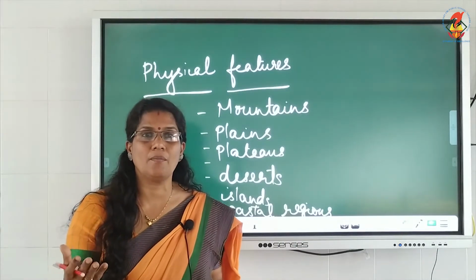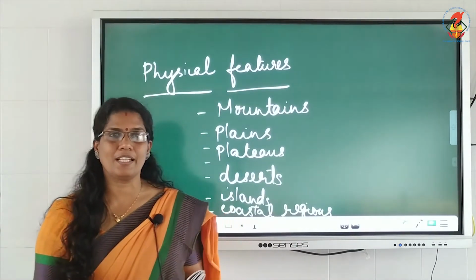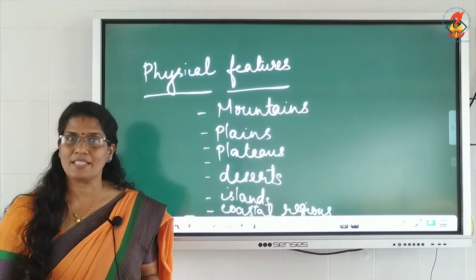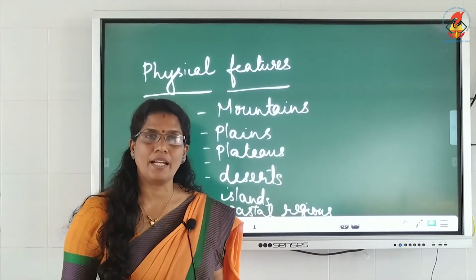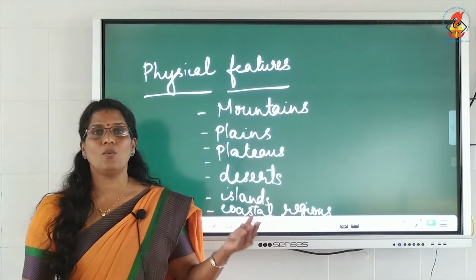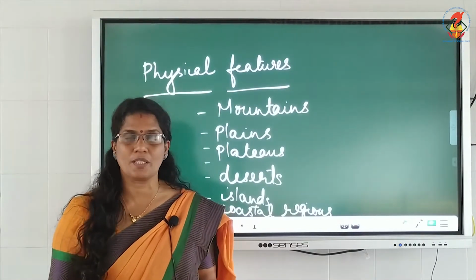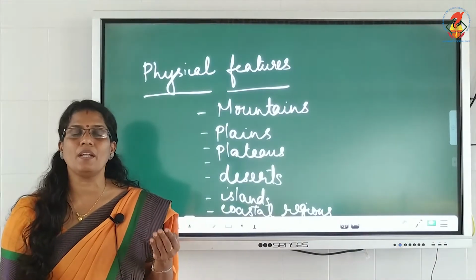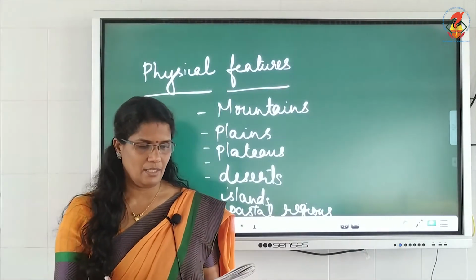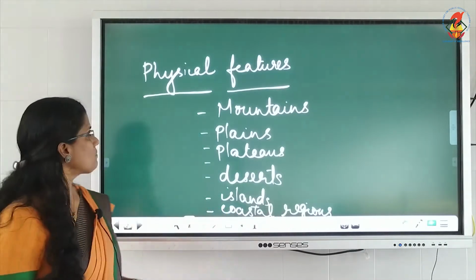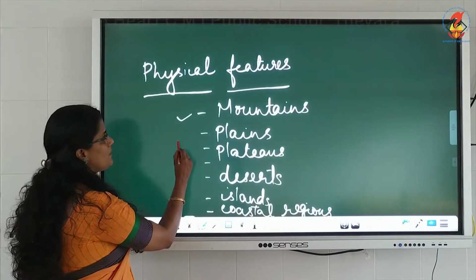So a question may come like, why are the plains thickly populated? The answer is, the rivers provide fertile soil for cultivation and the water is also available. The rivers provide water for irrigation and domestic purposes. So mostly people are living in the plain land. Now we are done with mountains and plains.